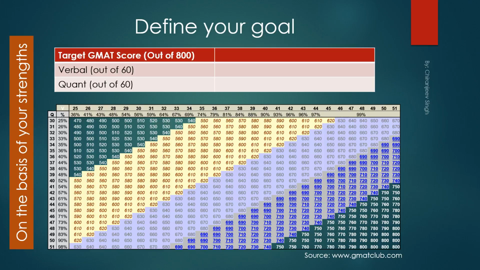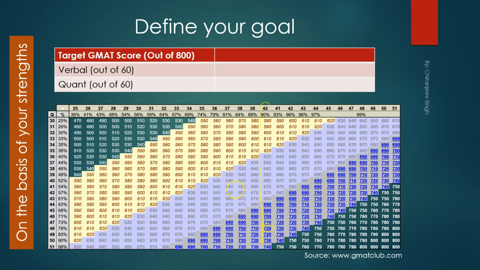For example, if you're targeting a GMAT score of, let's say, 700, this is the table that can roughly give you what you will score given your split. If you score a V40, this is the column for V40, and if you score a Q48, then you will have a 720.